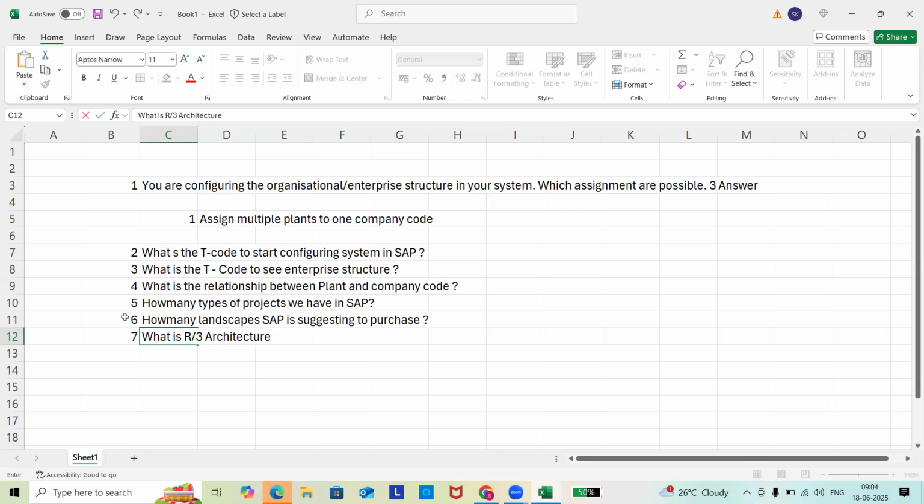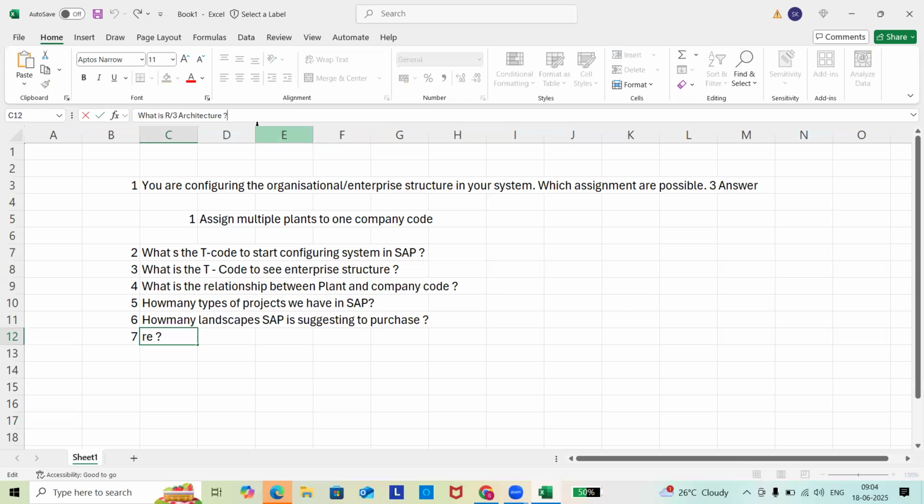Okay, what is R/3 architecture? This is the question for that answer, Chandra. Okay, sir. So now R/3 architecture and S/4HANA architecture, are both different? No, both are the same, both the same architecture. Yes, yes. Okay.